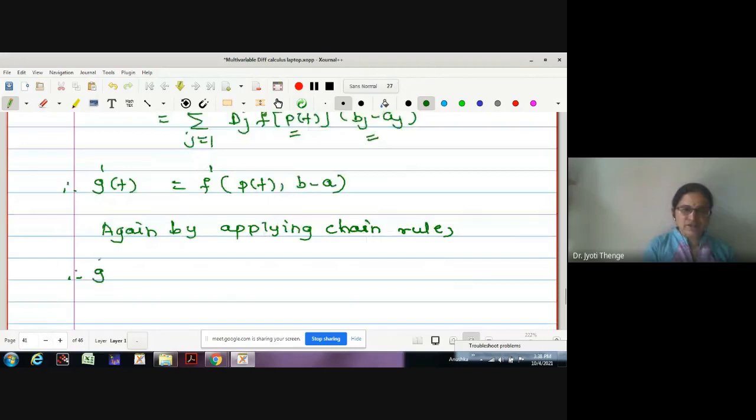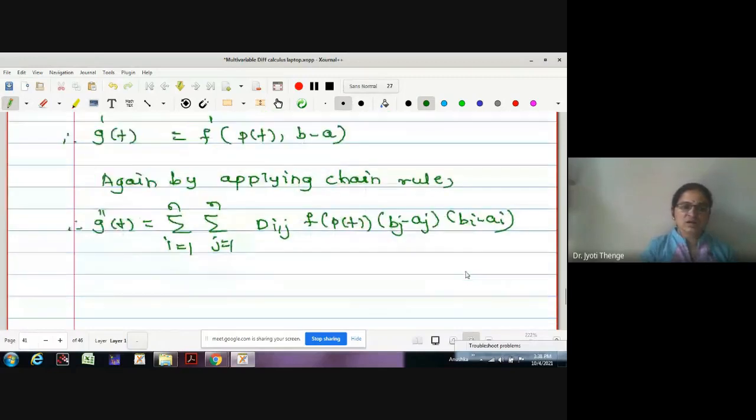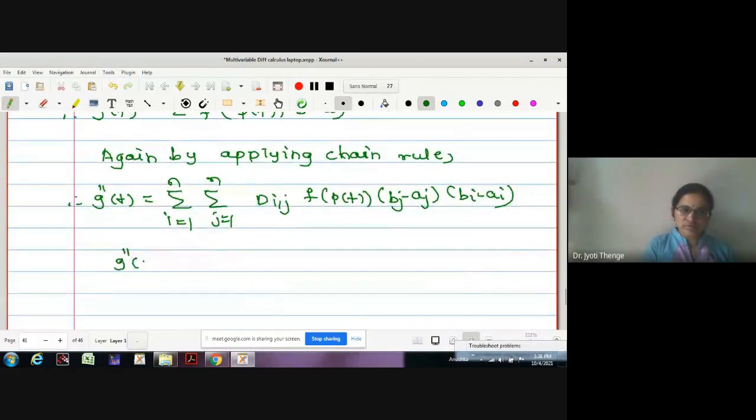Let me write g double dash of t is obtained as, we will not repeat again, summation i from 1 to n, j from 1 to n, d of i comma j f of p of t into bj minus aj into bi minus ai, which is nothing but the second order directional derivative of the function at point p of t, and in which direction? In the b minus a direction.